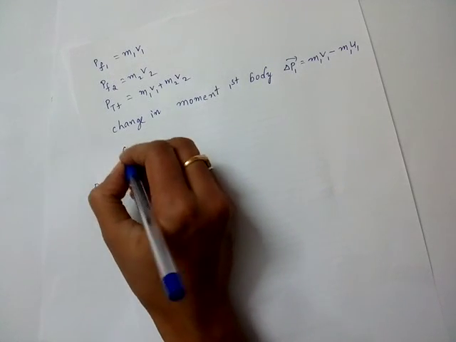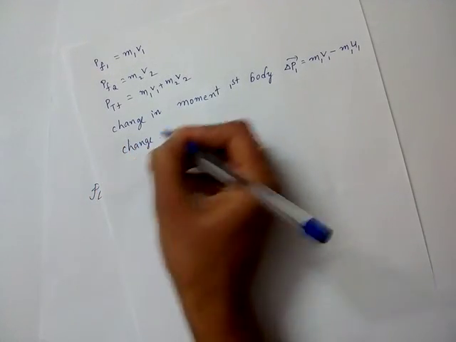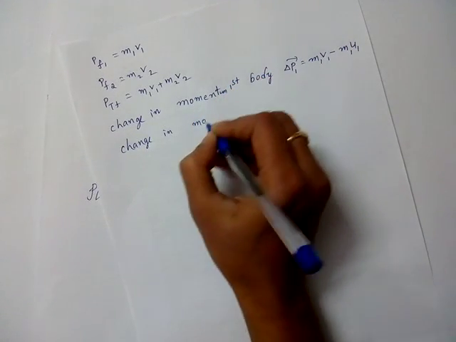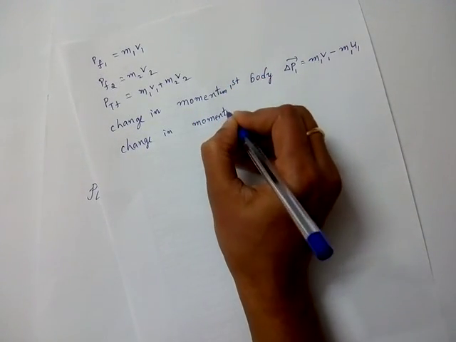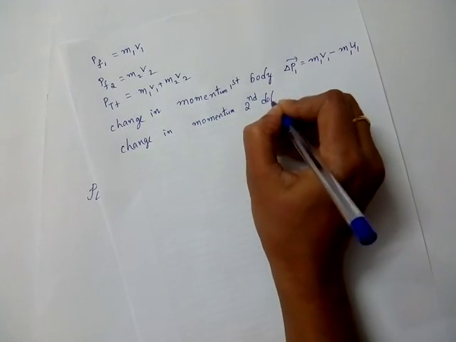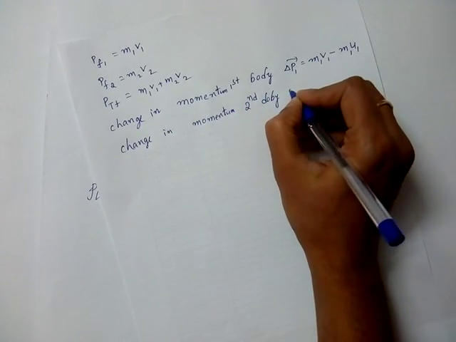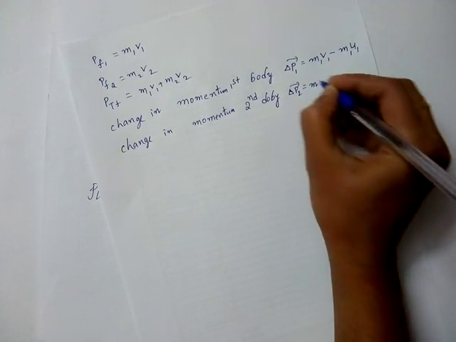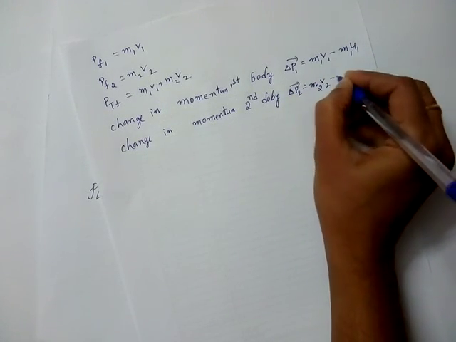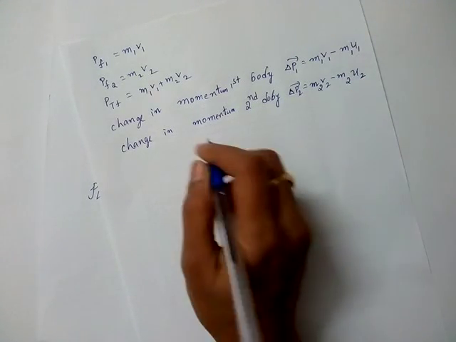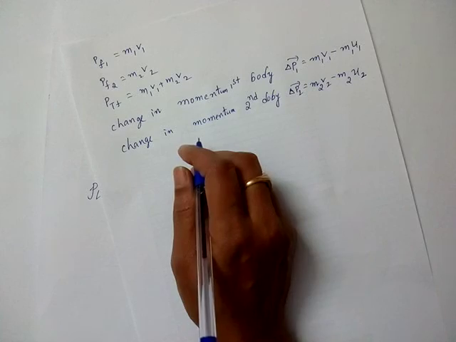Next, change in momentum for second body, delta P2 bar is equal to m2 v2 minus m2 u2. Okay.